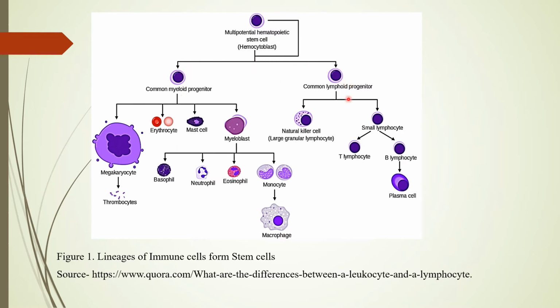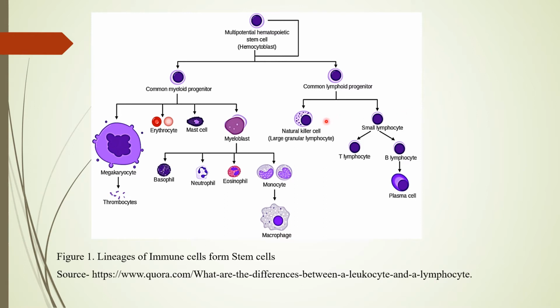These we call the lineages. Here it is the myeloid lineage, while here it is the lymphoid lineage. In the lymphoid lineage, we have the common lymphoid progenitor cell. This common lymphoid progenitor cell can differentiate into a natural killer cell or into small lymphocytes.